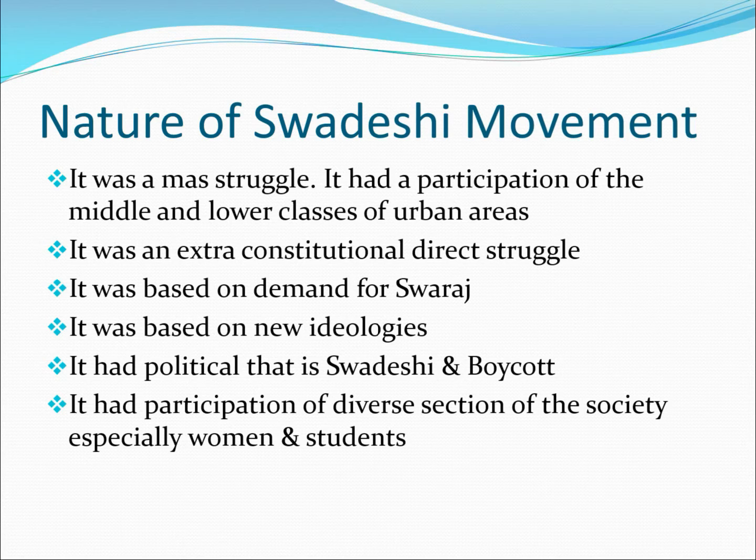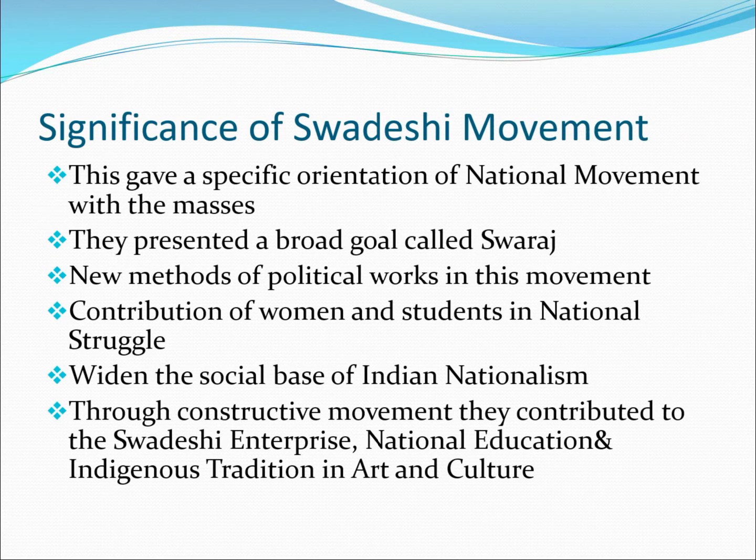Nature of the Swadeshi movement. It was a mass struggle. It had participation of the middle and lower class of urban areas. It was an extra-constitutional direct struggle. It was based on the demand for Swaraj. It was based on new ideologies. It had political, that is Swadeshi and boycott, movement. It had participation of diverse sections of society, especially women and students.